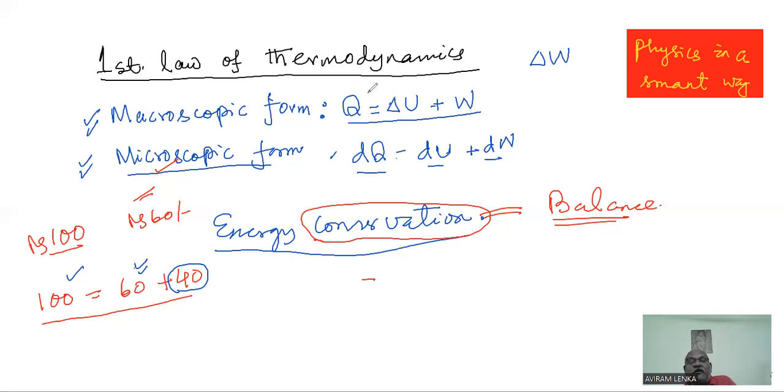It says that if a gas is given thermal energy or heat Q, then it can be consumed in two ways. Part of the heat can be stored in the gas in the form of internal energy. As a result, temperature goes up because the internal thermal energy of the gas goes up. And partly, the remaining part, the gas can do work on somebody else and send it outside.